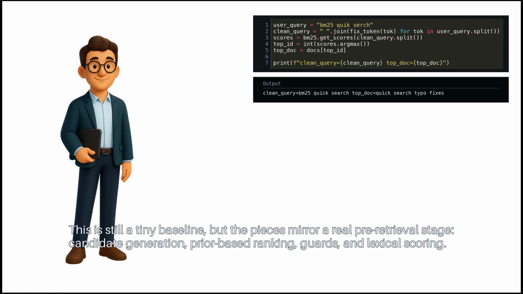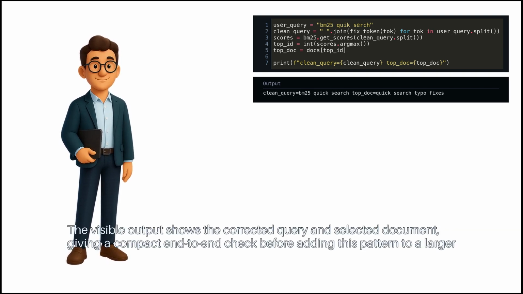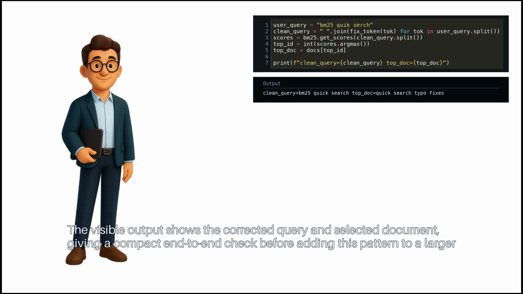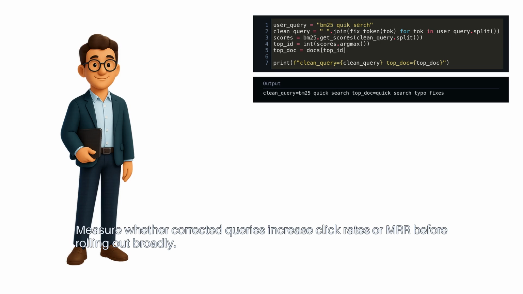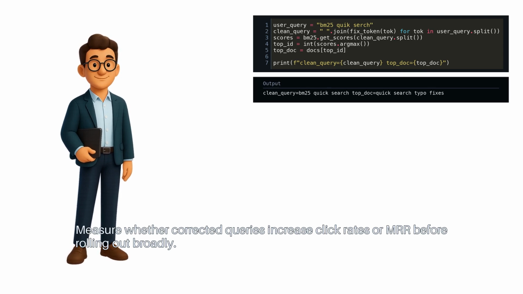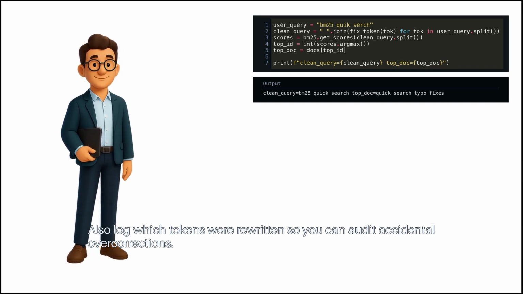This is still a tiny baseline, but the pieces mirror a real pre-retrieval stage. Candidate generation, prior-based ranking, guards, and lexical scoring. The visible output shows the corrected query and selected document, giving a compact end-to-end check before adding this pattern to a larger hybrid or RAG pipeline. In a production mapping, you would run this pipeline on a sample of logged queries. Measure whether corrected queries increase click rates or MRR before rolling out broadly. Also log which tokens were rewritten, so you can audit accidental overcorrections.